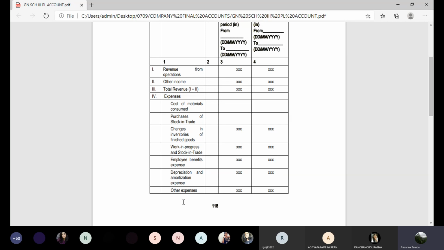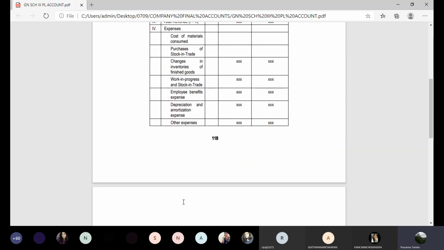For each of these items, starting from revenue till other expenses, a separate note will be available. And in that separate note, you will provide the relevant details, because when you say employee benefit expenses, it will not be just one item over there. There will be several items of expenses. So we have to find out which items of expenses are compatible over there and include them in the note. Similarly, for other expenses, we'll have to identify which expenses will go there, prepare a note of that and append it to the profit and loss account. The total amount will come here and the note reference will be reflected in the specific column.